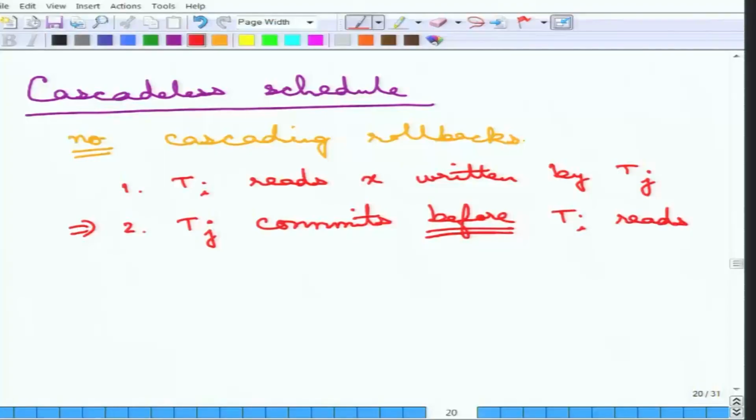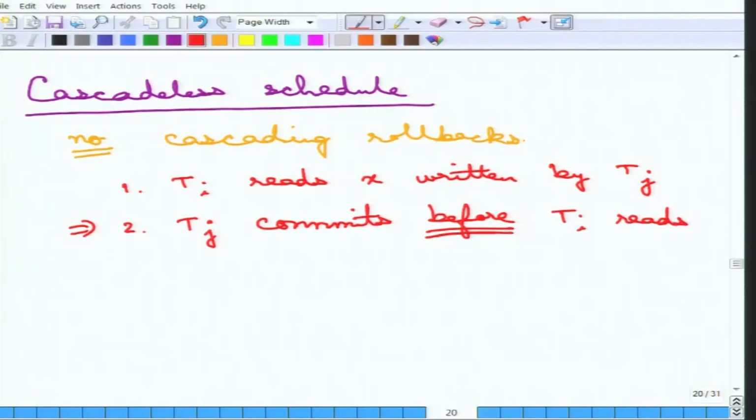Now the intuition should be very clear. If Tj commits before the read is done, and Tj is successful, that means the read is correct. There is no problem with the reading. If however Tj is wrong and it has aborted, Ti has not wasted any operation. Ti has not even read from Tj, so Ti by itself does not need to abort because it has not done anything which is dependent on Tj. That is why it avoids the cascading rollback of Ti if Tj rolls back.